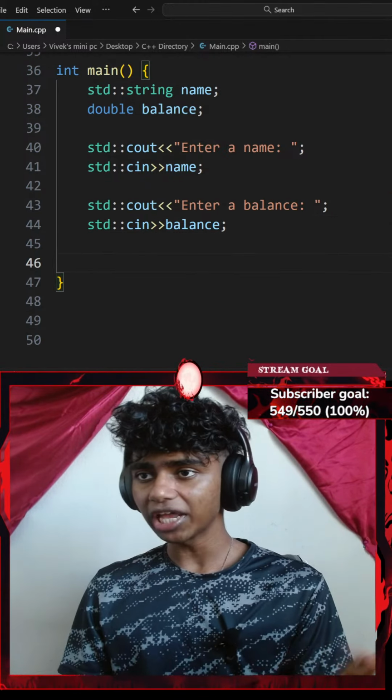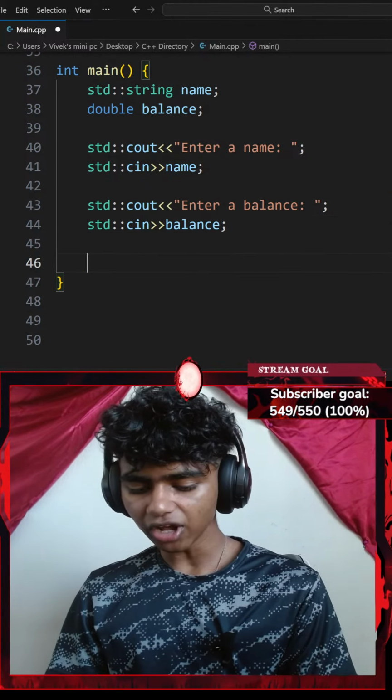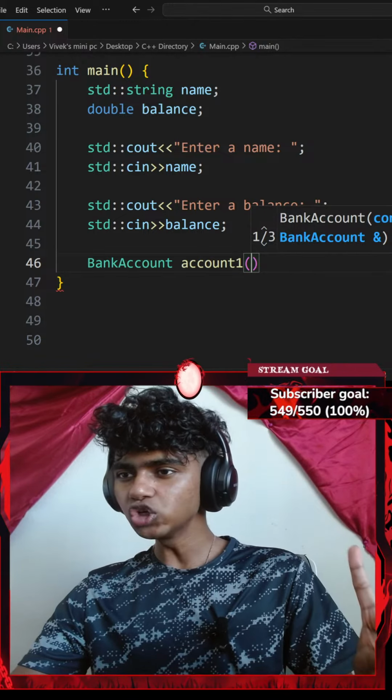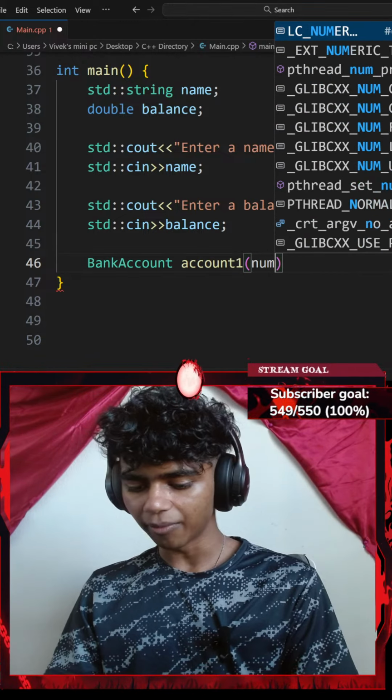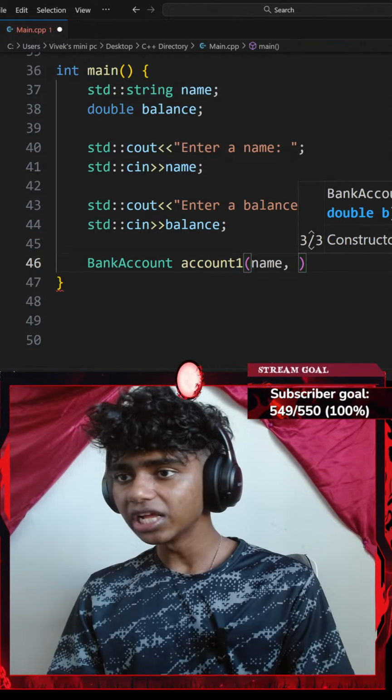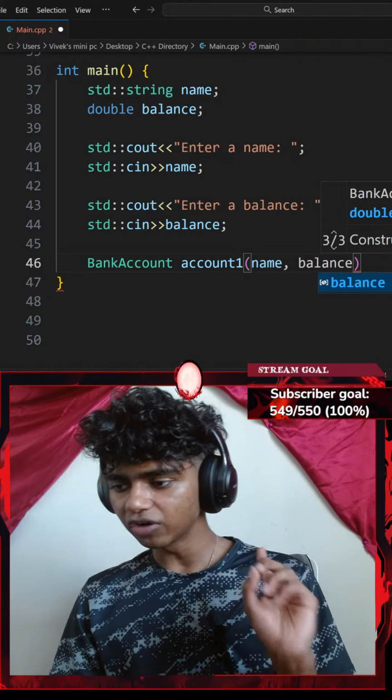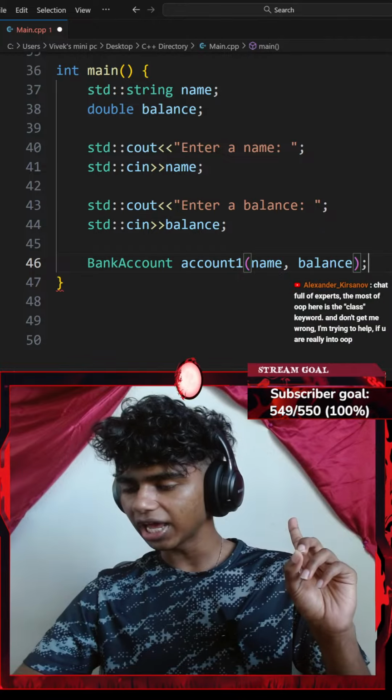So let's go ahead and create a bank account object. Actually, my bank account is a class, and then I'll create something like account1. Then I'll add a pair of parentheses, and I'll need two parameters. The first is going to be a name parameter, which is going to be my name variable. The second is going to be a balance parameter, which is going to be my balance variable, ending with a semicolon.